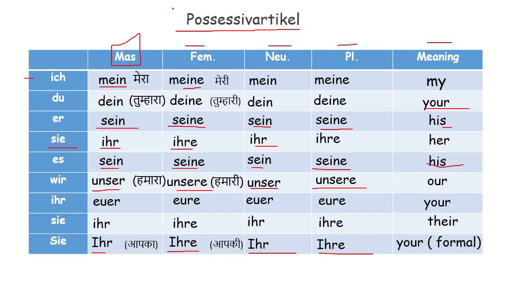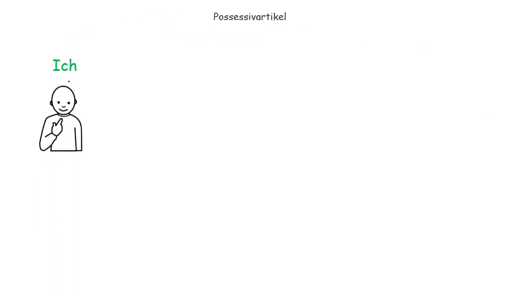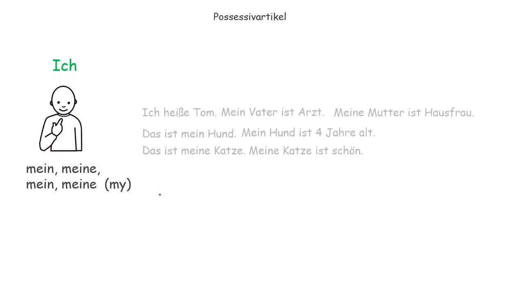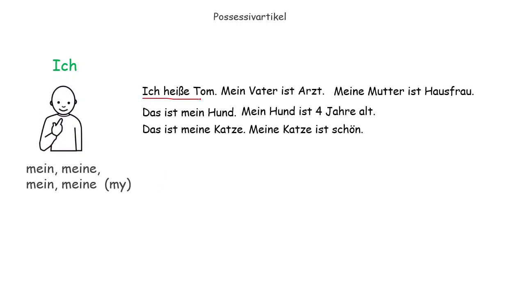Let's see some more examples. And ich. For ich we have mein, meine, mein, meine. Mera, meri. So, ich heiße Tom, I am Tom. Mein Vater ist Arzt. So Vater is masculine, we use mein. Meine Mutter ist Hausfrau. So Mutter is feminine, we use meine.